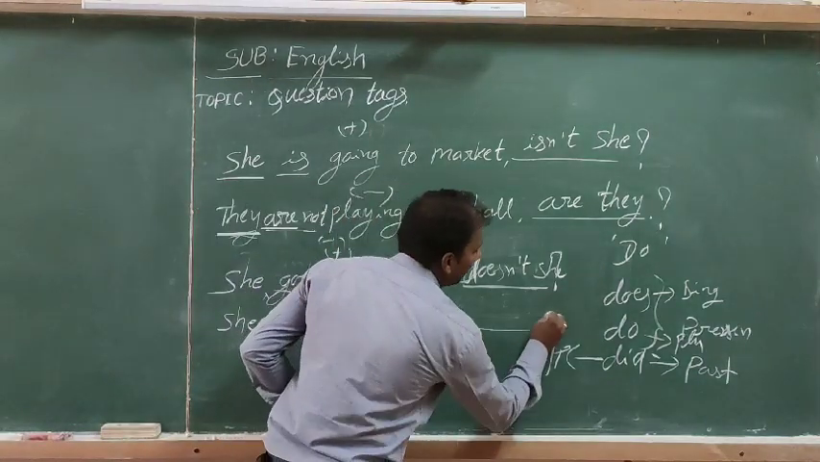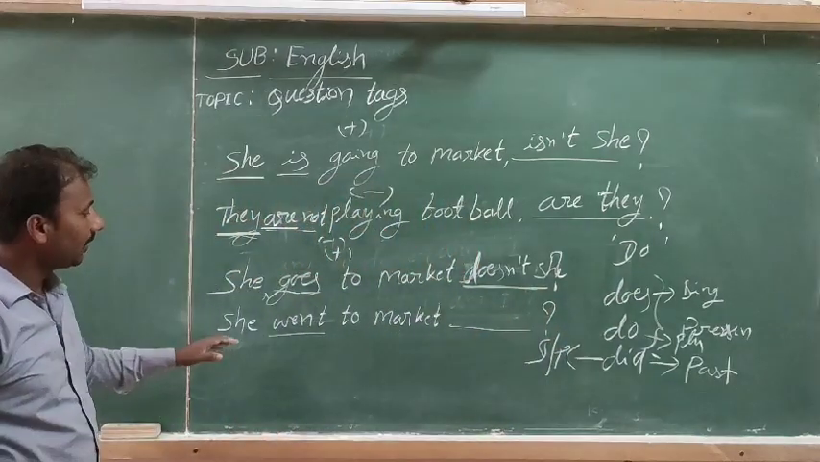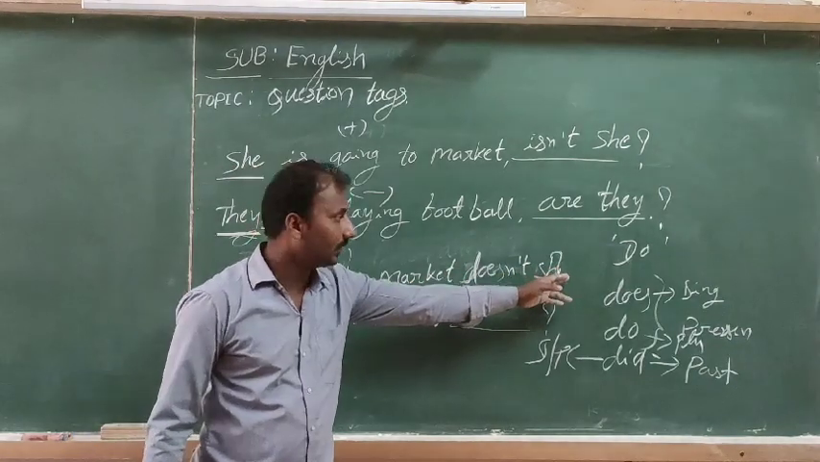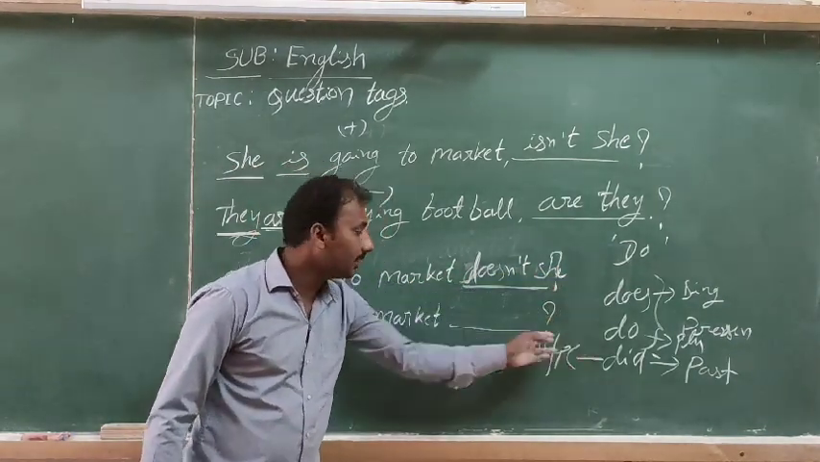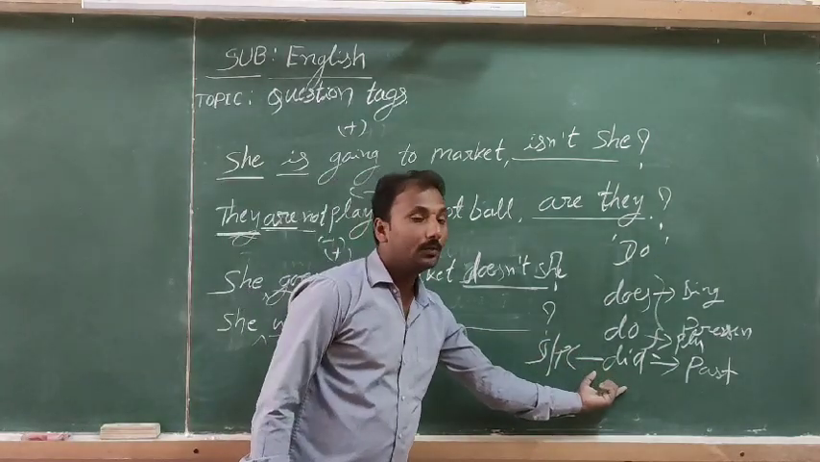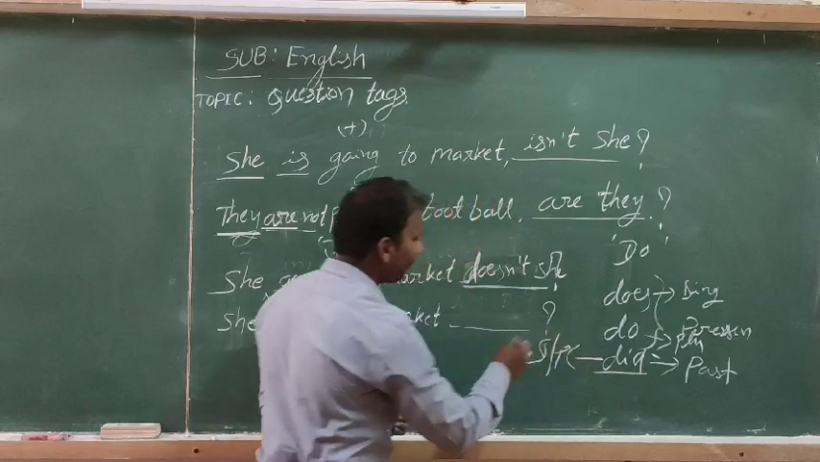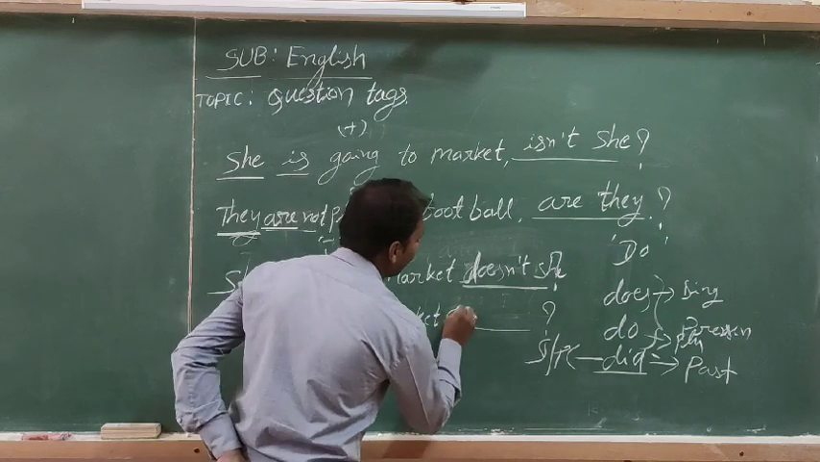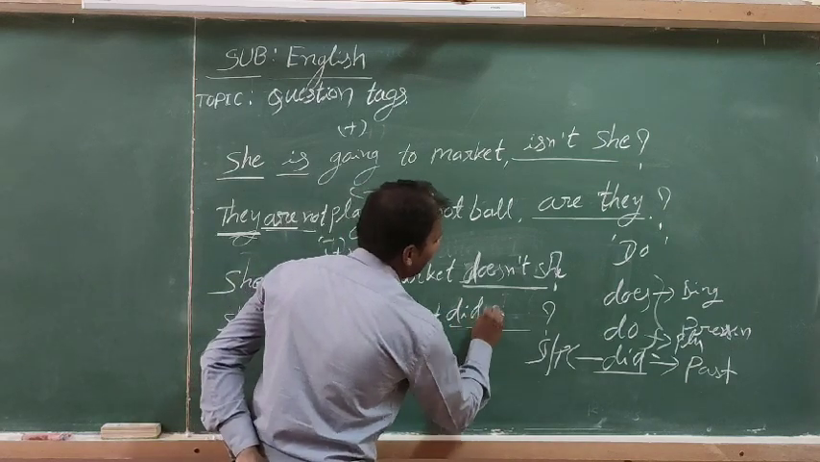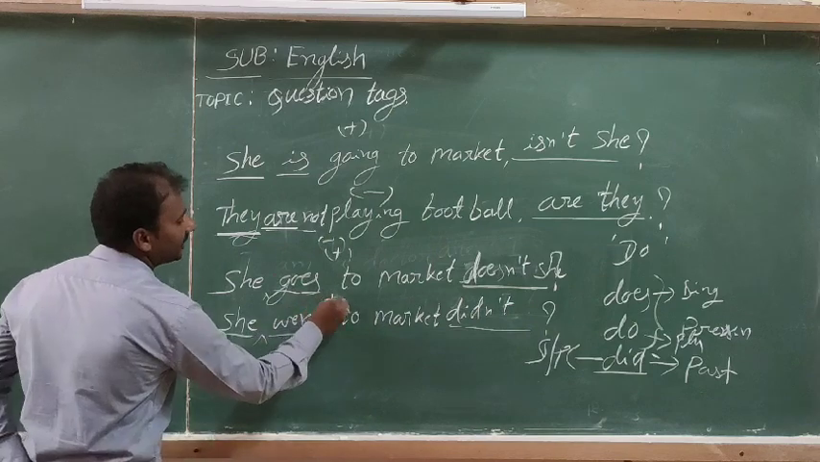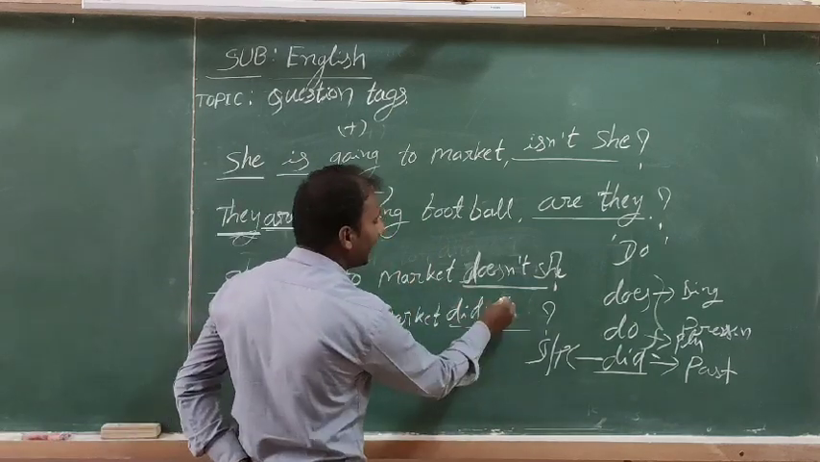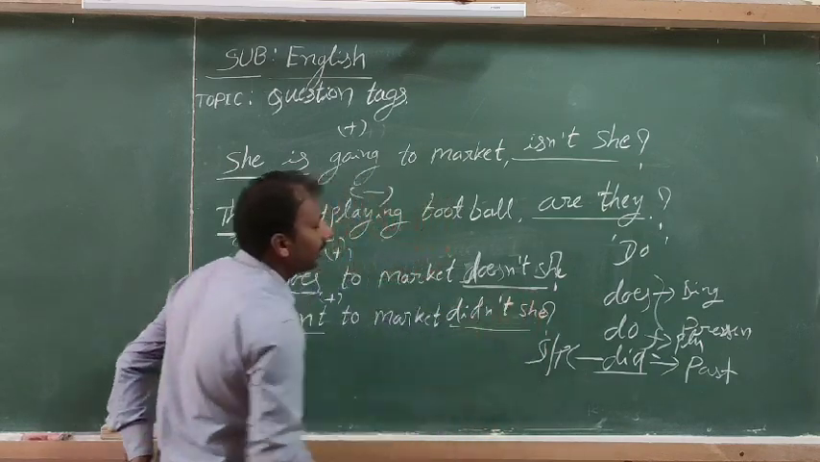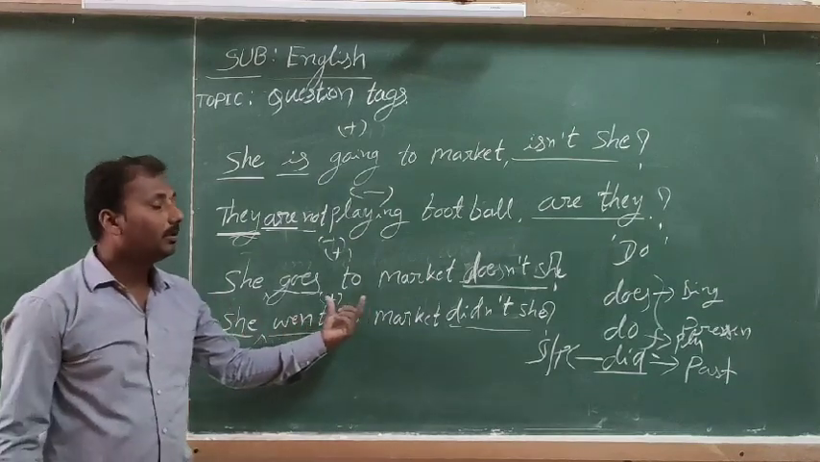But how do we add a question tag in this sentence? We already know that if the statement doesn't have a helping verb, we use a do-form helping verb: does, do, did. And this is a past tense, that's why we use did. Then observe that the subject is she. So did plus not. This is a positive statement, that's why we add a negative in the tag: didn't she? So that is the suitable question tag.